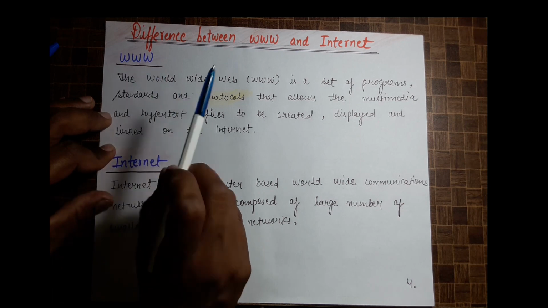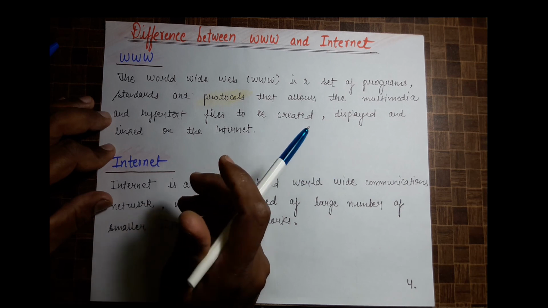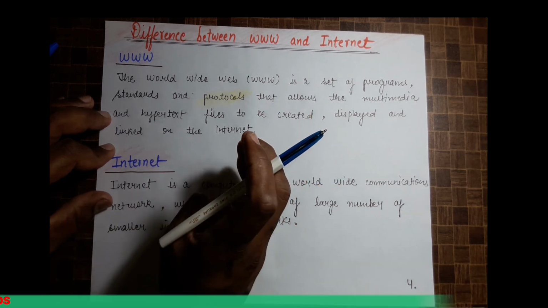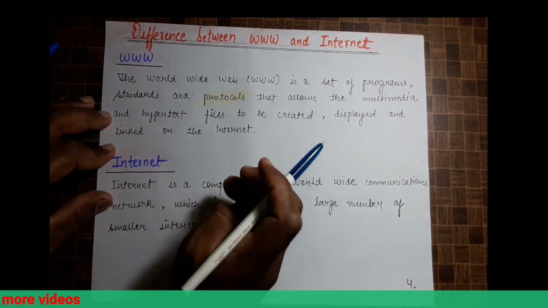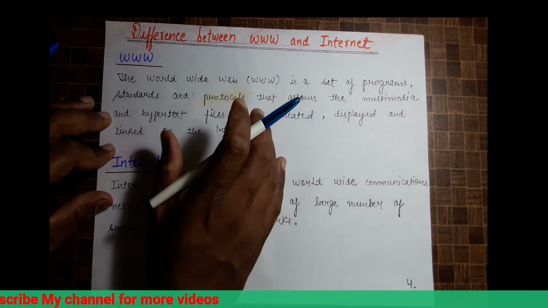It is a set of programs, standards, and protocols which allows multimedia files, hypertext, text files, or images to be shown on the internet.